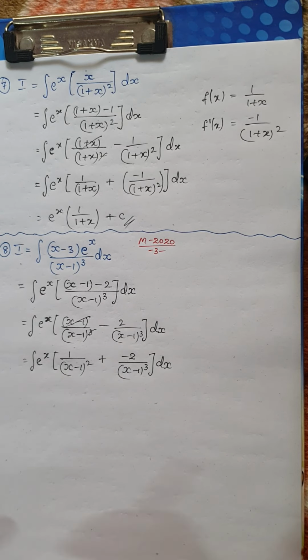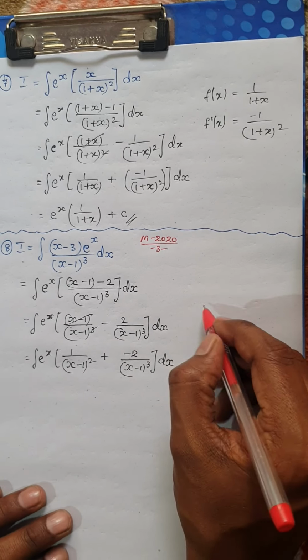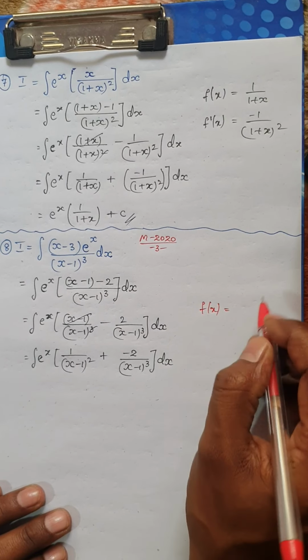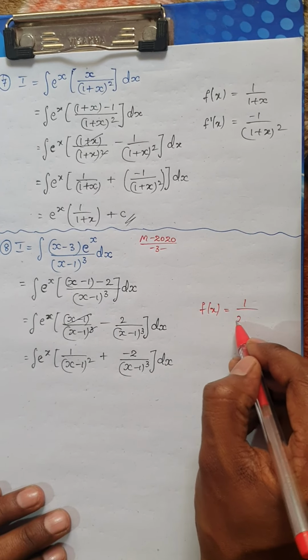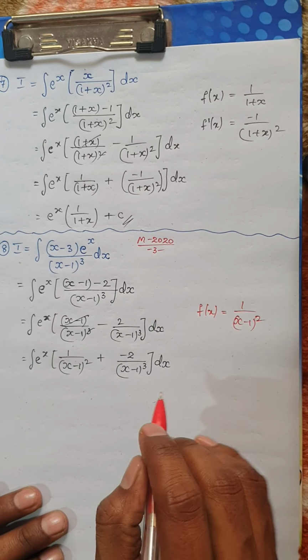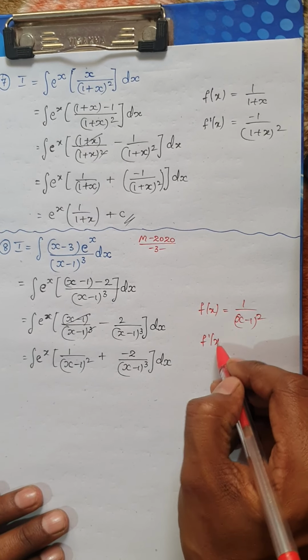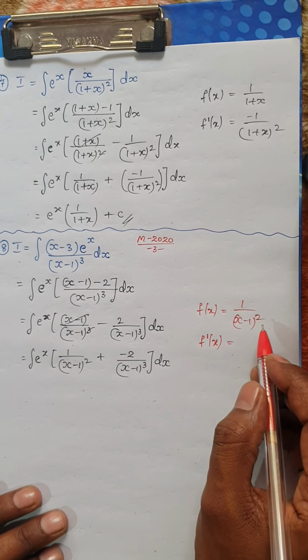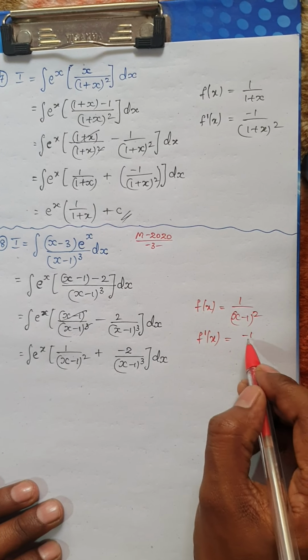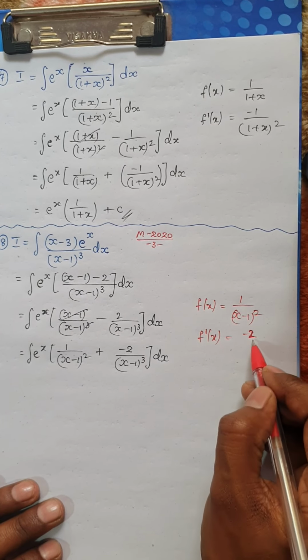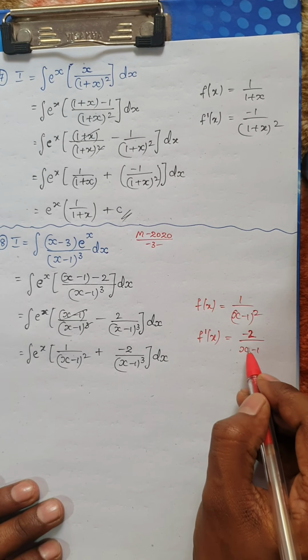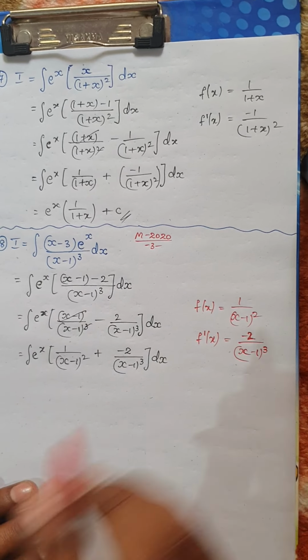Okay, so with this I'm going to make a substitution. Remember, if I take f of x equal to 1 divided by (x minus 1) whole square, now you can check it if you want. The derivative of 1 by x square is minus 2 by x cube, isn't it? So it is minus 2 by, this would be (x minus 1) whole cube.